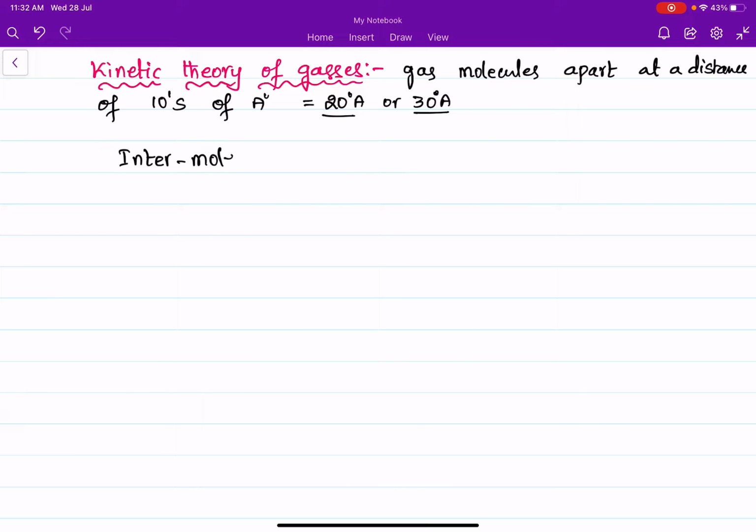Intermolecular force is less in the case of gases. That means the gas molecules will not be affected by other gas molecules.